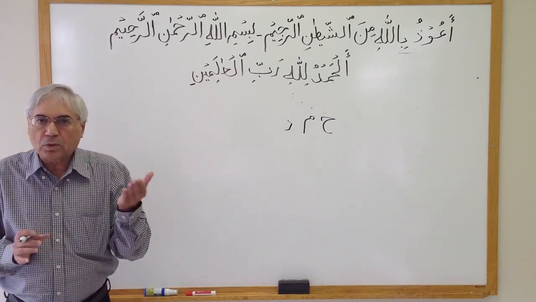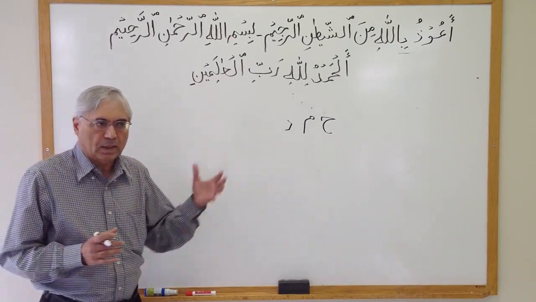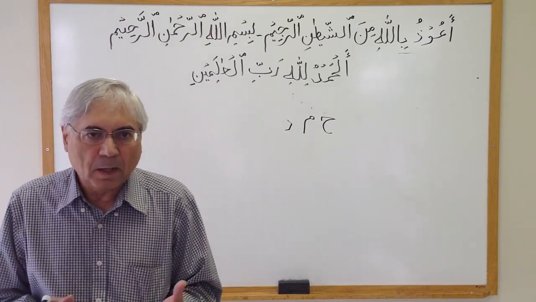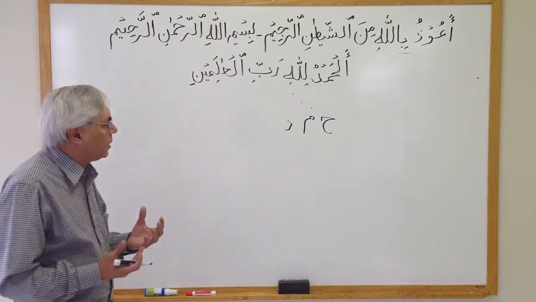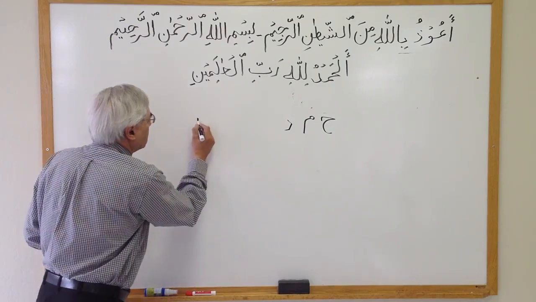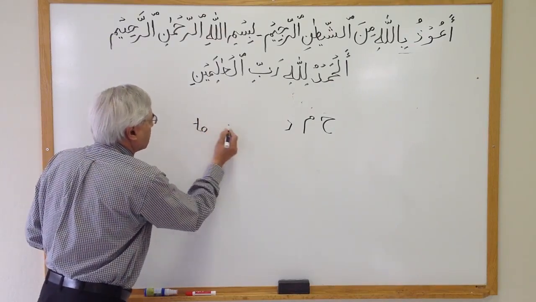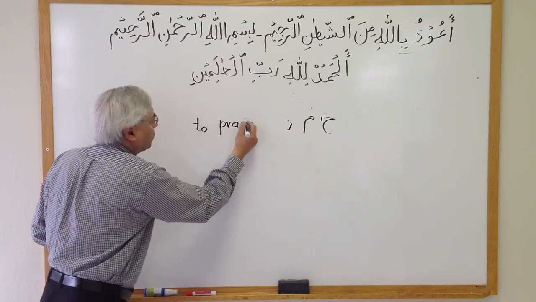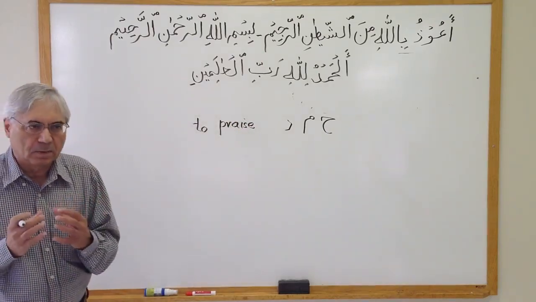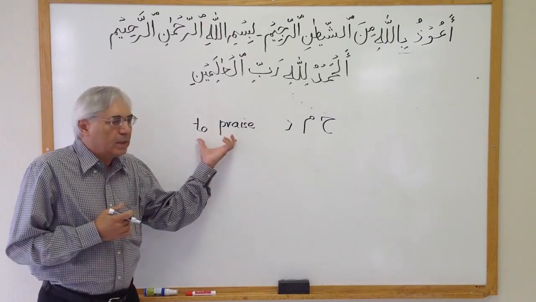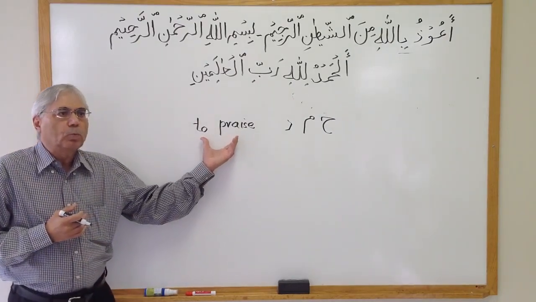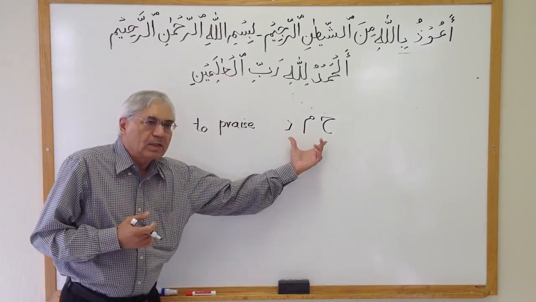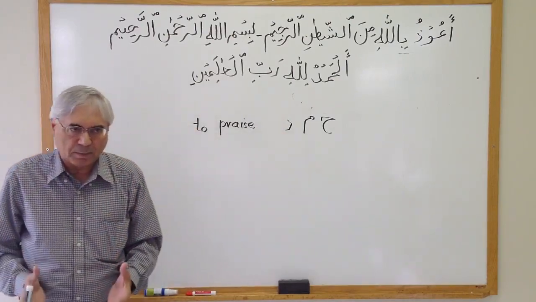Now, in order for us to understand, because we are trying to understand this language using the English language, I'm just going to write down these letters in English. Just one among many, to praise. When we start making words out of this, to praise, grammar and other words, and we combine these three letters, then the meanings will start coming out.